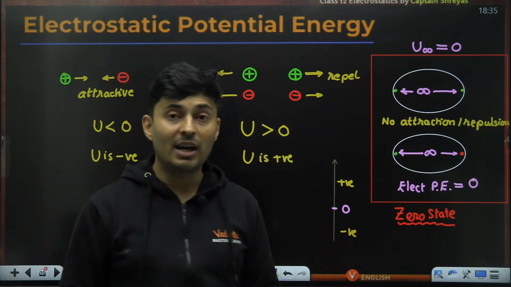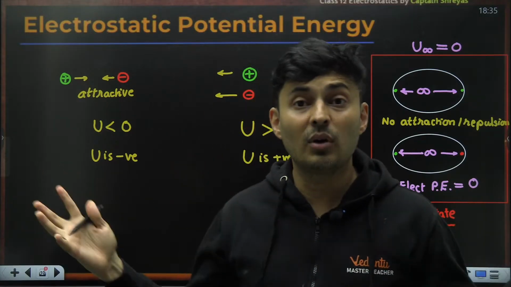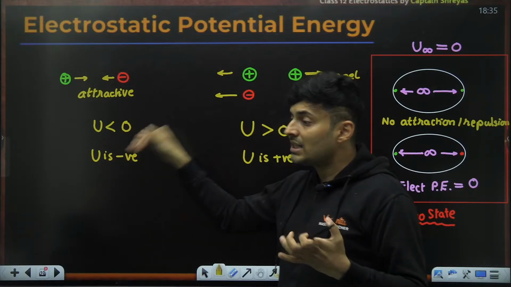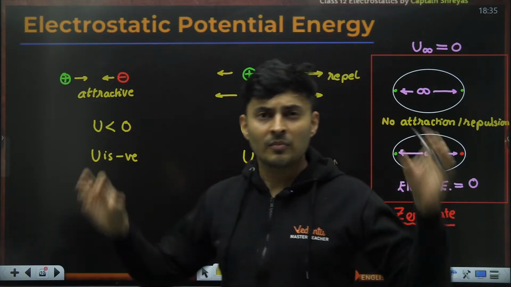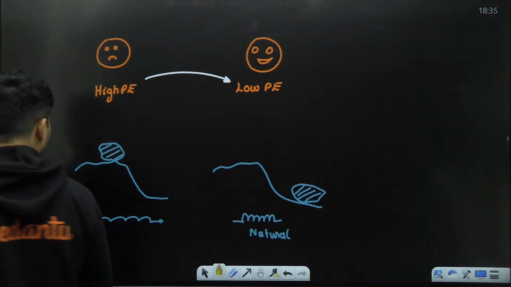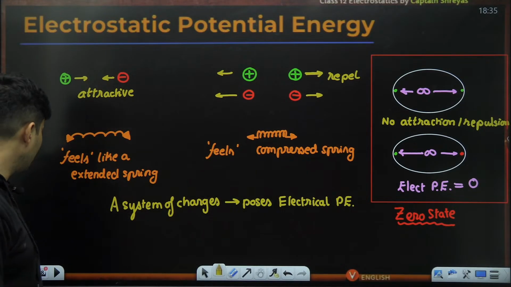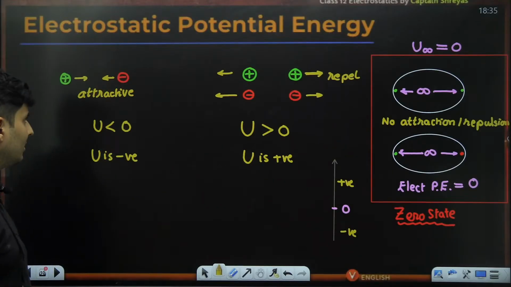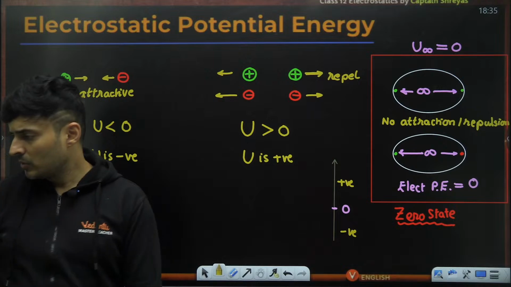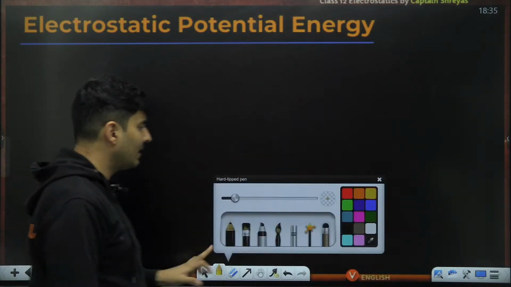Did you understand why for repulsive forces the potential energy is positive, and why for attractive charges it is negative, not formula wise, just concept wise? Cool guys till this point? So positive for repulsive, negative for attractive, how it feels like, and why the energies are positive and negative, I have explained this to you. Clear? Okay, sir. Now comes the idea of what is the exact value.